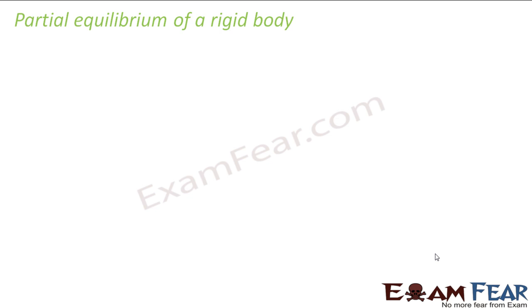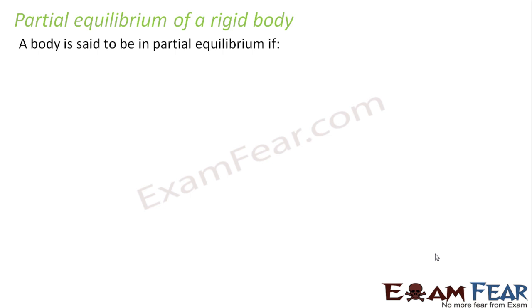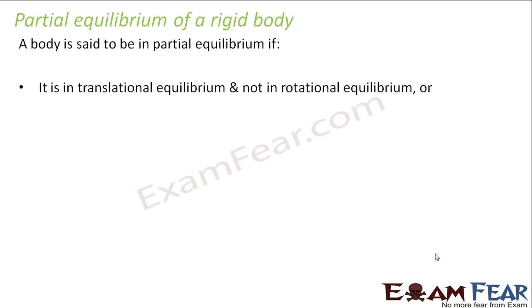Let us now talk about something called partial equilibrium of a rigid body. What do I mean by partial equilibrium? The term partial itself defines it. Partial means something which is not complete. That means the rigid body is not completely in equilibrium, but it is partially in equilibrium. A body is said to be in partial equilibrium if it is in translational equilibrium and not in rotational equilibrium.